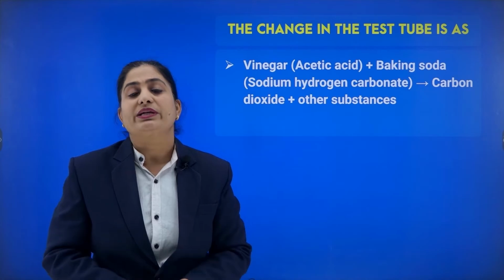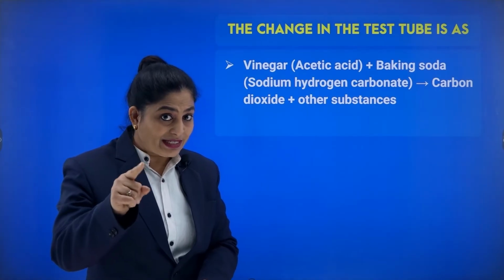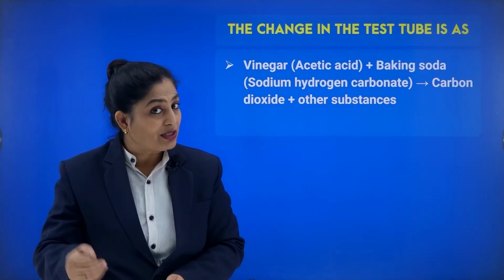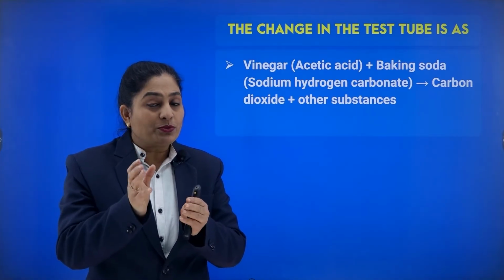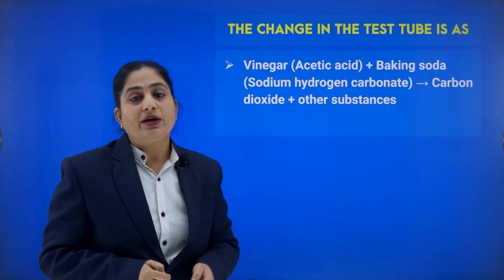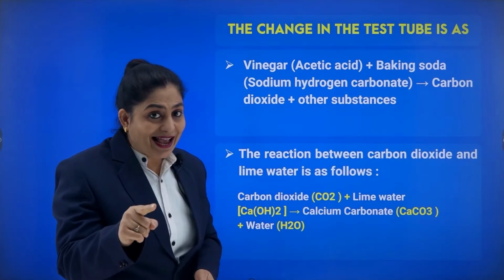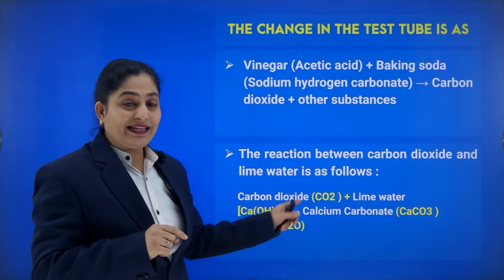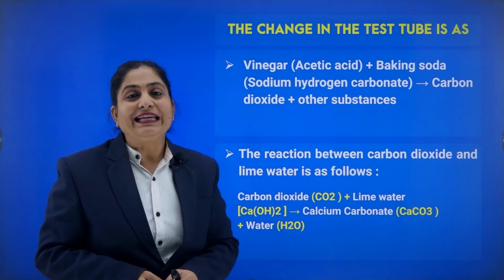Let us see how this reaction takes place. When we talk about vinegar, we know that vinegar is acetic acid. We add baking soda to it, which is nothing but sodium hydrogen carbonate. On mixing these two, we observe that carbon dioxide has been formed. Now this carbon dioxide is allowed to pass into another test tube which already has lime water in it. This carbon dioxide reacts with lime water and it turns milky.